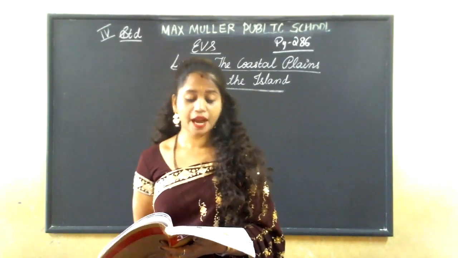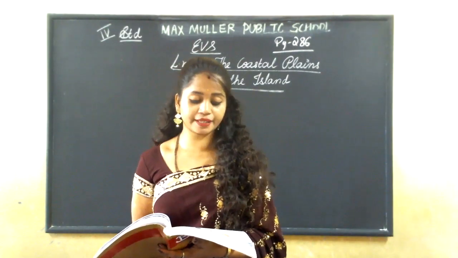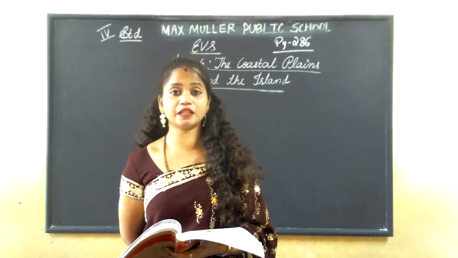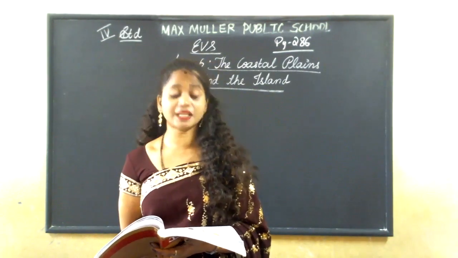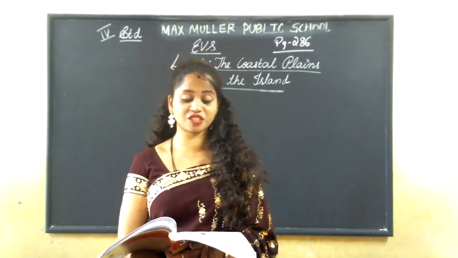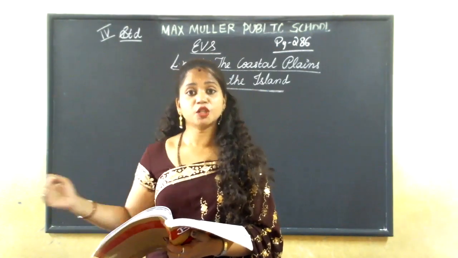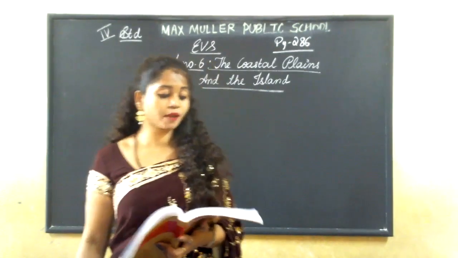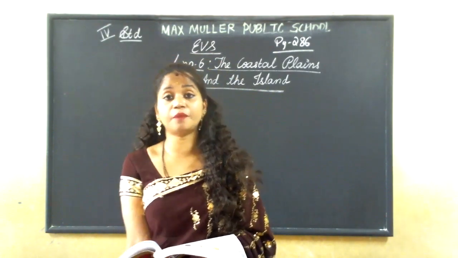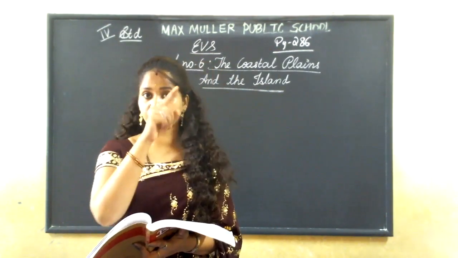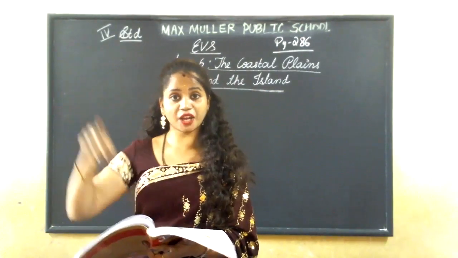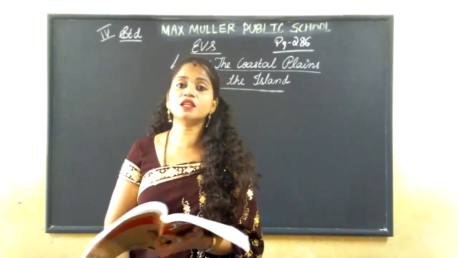Stretch means it starts from one place and goes to the next place given. So from Gujarat in the west to West Bengal in the east, it stretches around 6,000 kilometers.